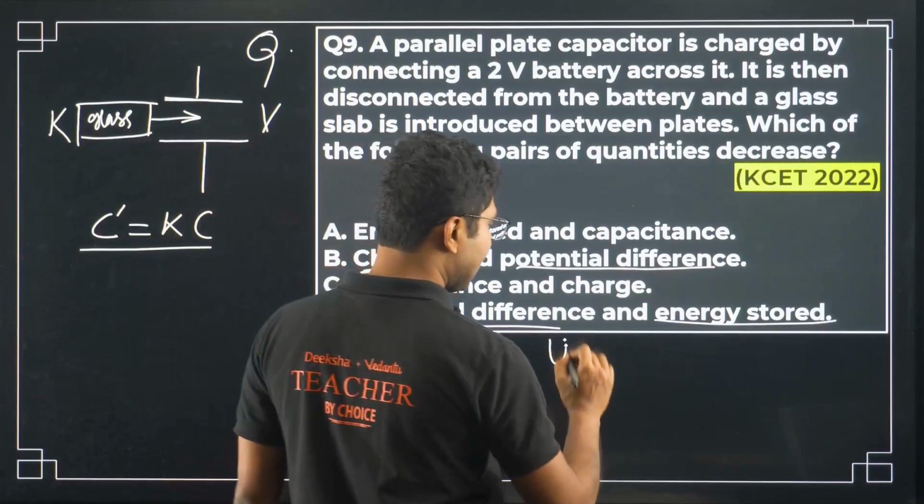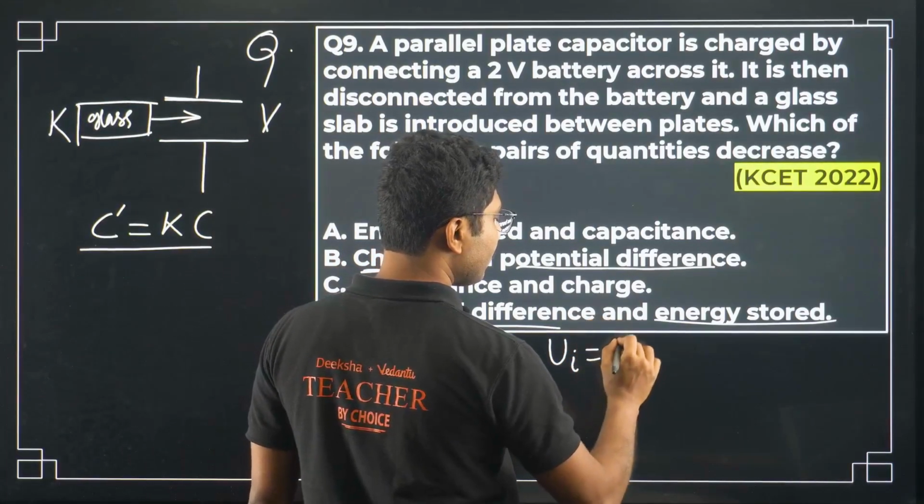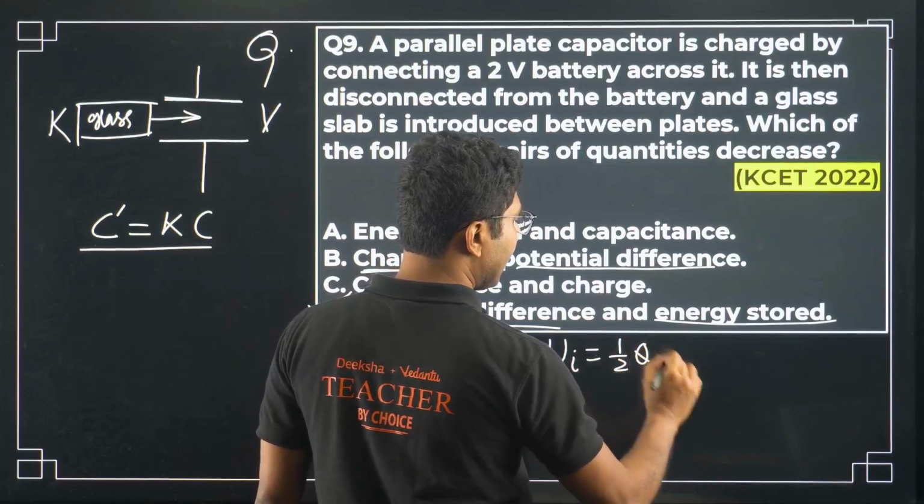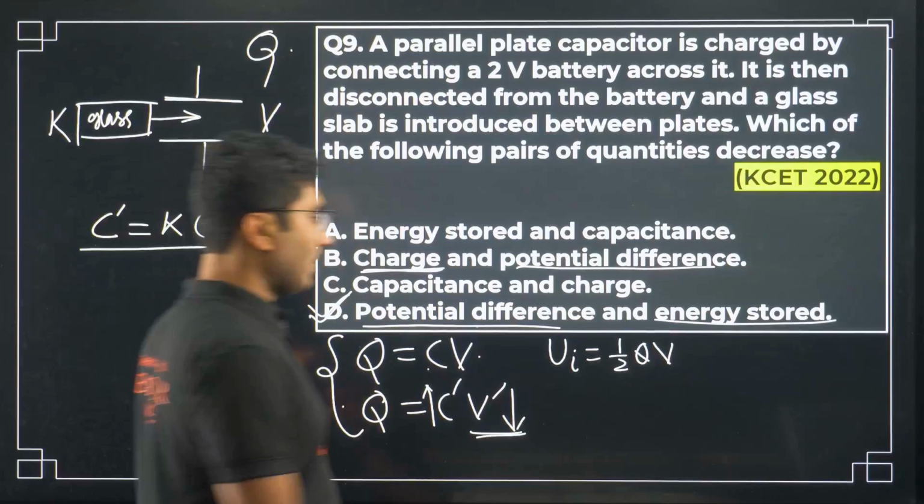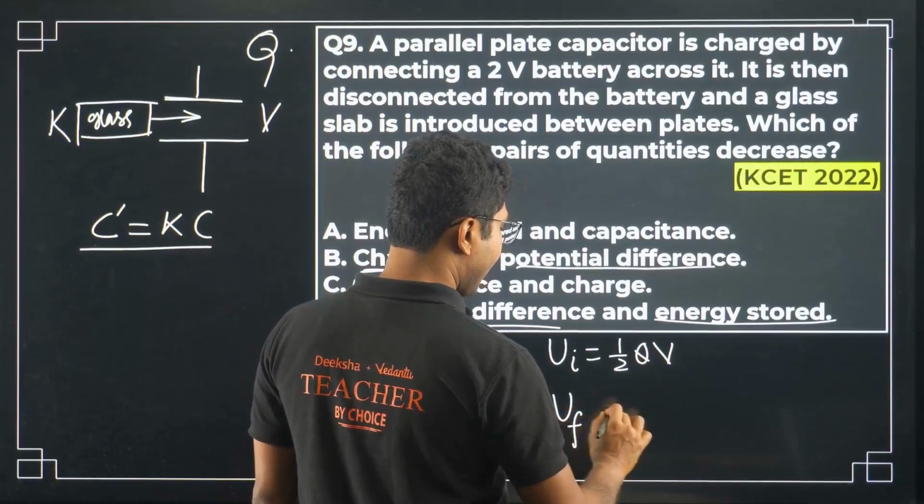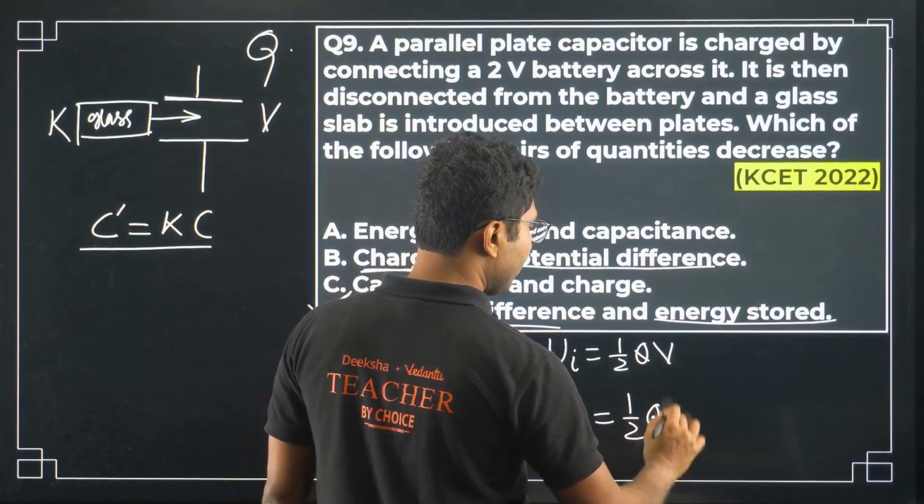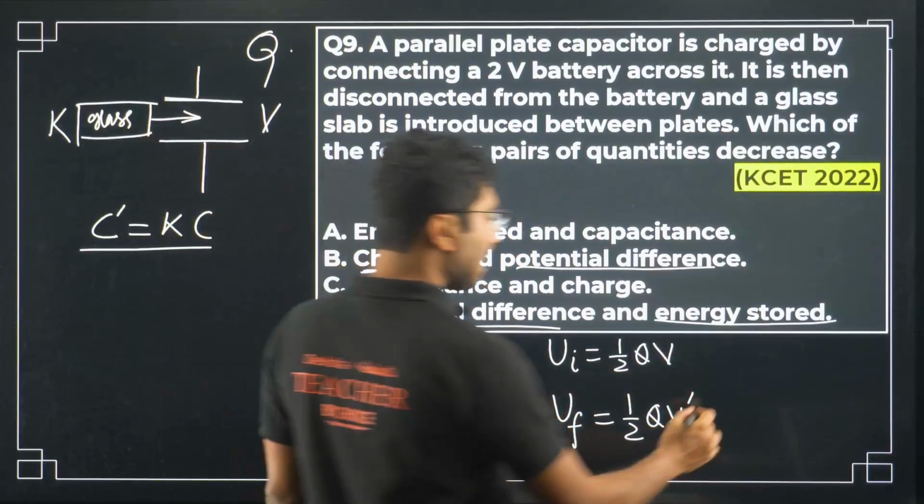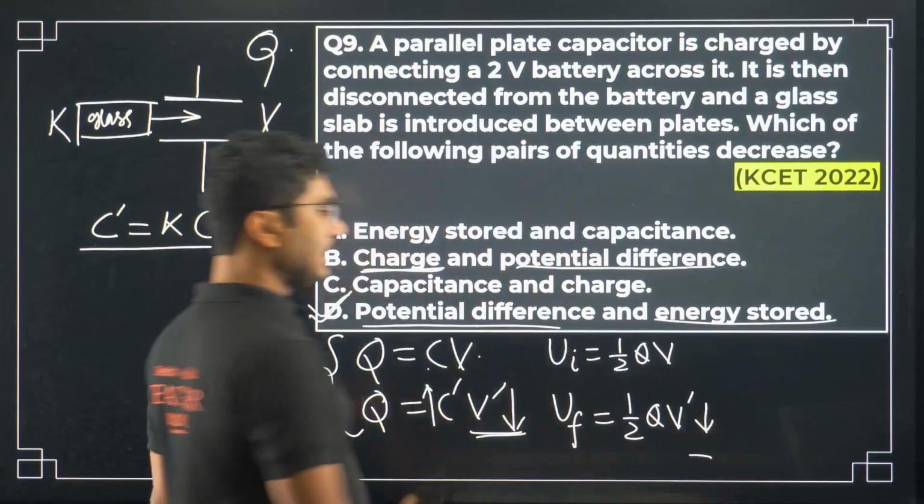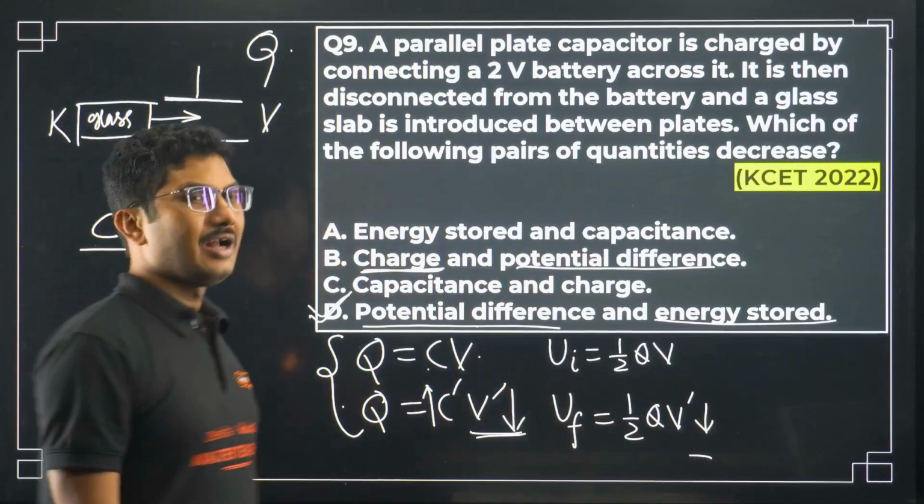What is the initial energy stored? Initial energy stored is half Q into V. What is the final energy stored? Final energy stored is half Q into V dash. Now Q is constant, so V dash decreasing means the final energy will also decrease.